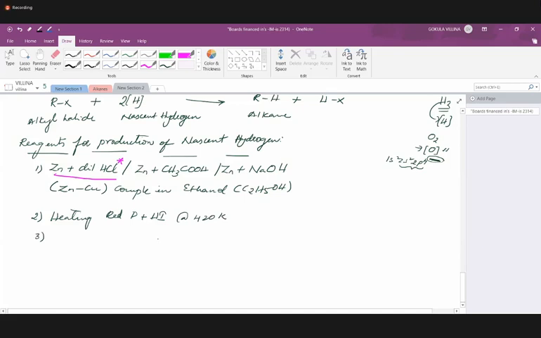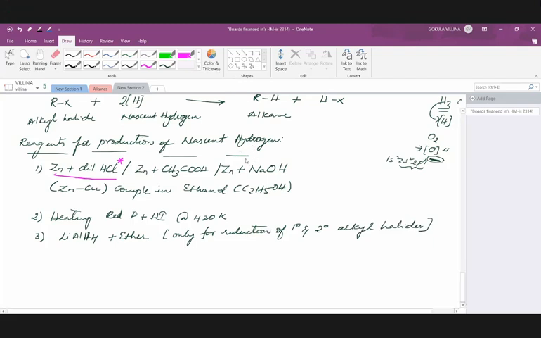Next, lithium aluminum hydride. Since we are talking about reduction, this lithium aluminum hydride can also be utilized, in presence of ether. And this particular LiAlH4 is specific only for reduction of primary and secondary alkyl halides.